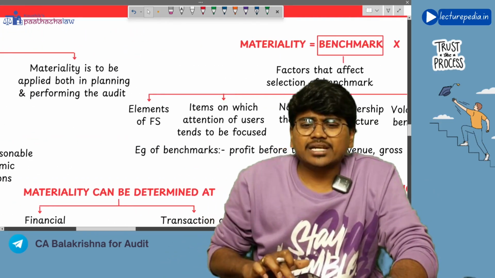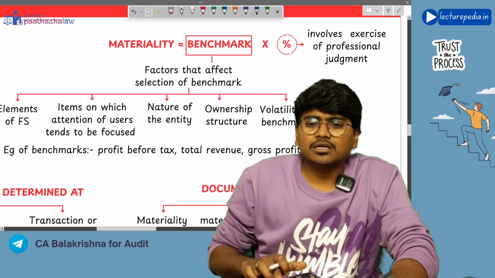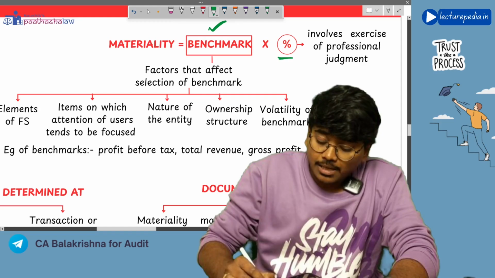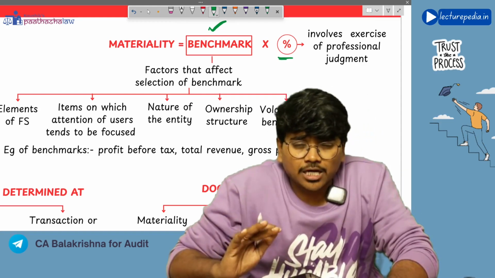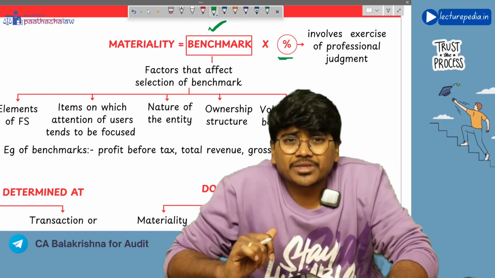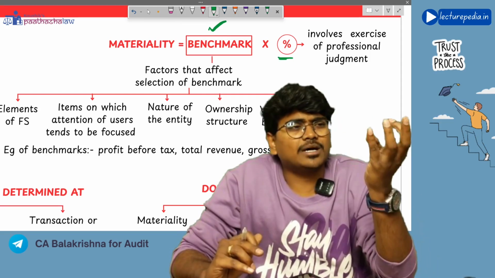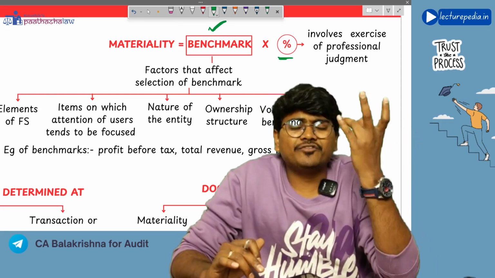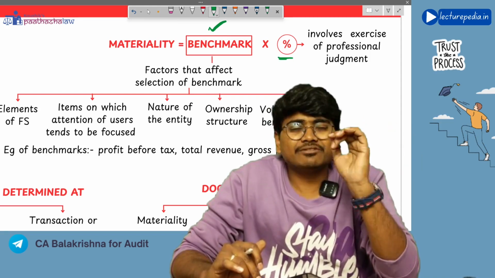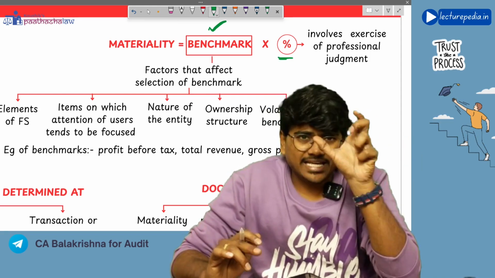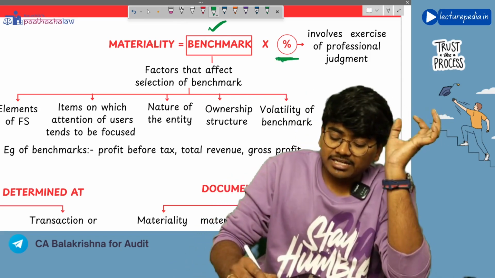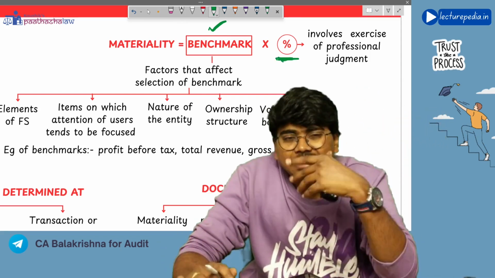Basically, for calculating materiality, the formula is benchmark multiplied by a percentage. Now, benchmark means, for example, sales can be a benchmark, profit can be a benchmark, loans given can be a benchmark. So, you will take a benchmark from the financial statements, and on that benchmark, the auditor will apply a percentage.